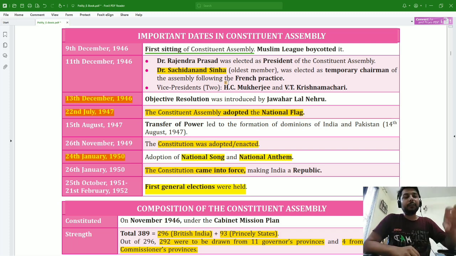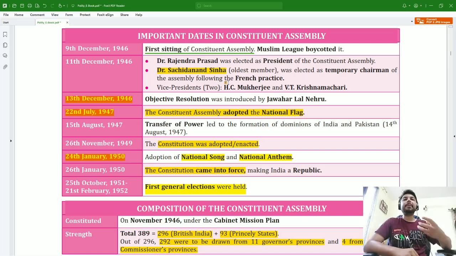On 9th December 1946, the first sitting of the Constituent Assembly took place. Then on 11th December 1946, Dr. Sachidanand Sinha became the temporary chairman of the assembly. And this question was asked in prelims 2024, that who was elected as the temporary chairman of the Constituent Assembly. So Dr. Sachidanand Sinha was elected as the temporary chairman of the Constituent Assembly,